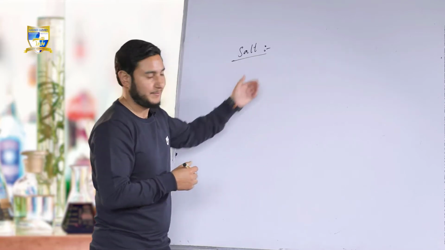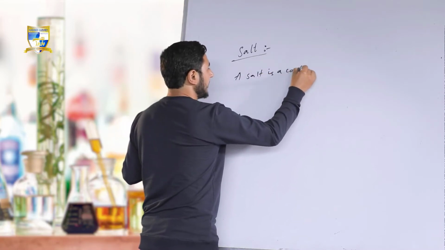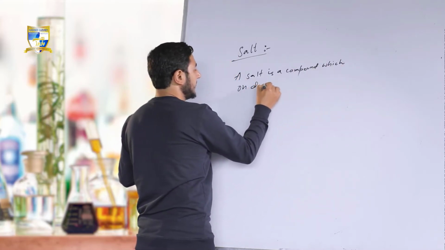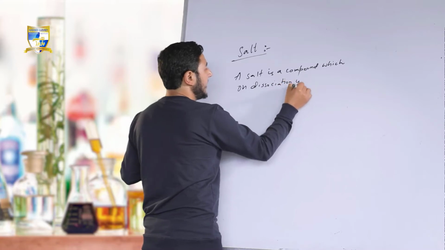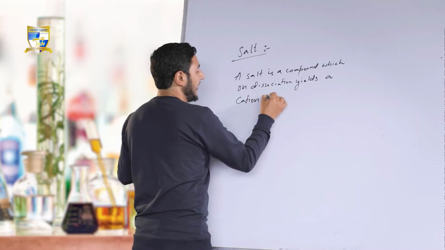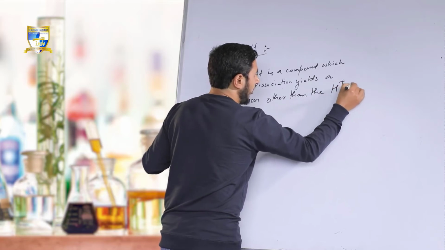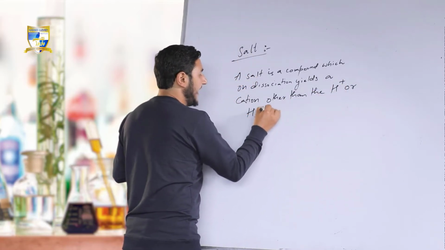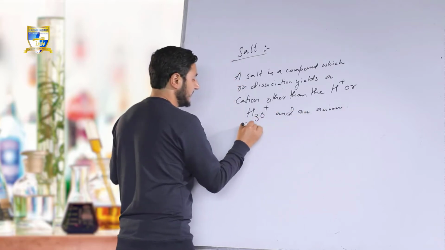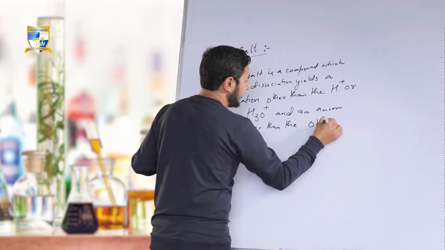I am writing over here. Salt is a compound which on dissociation yields a cation other than the hydrogen ion or hydronium ion and an anion other than the hydroxyl ion, OH negative ion.